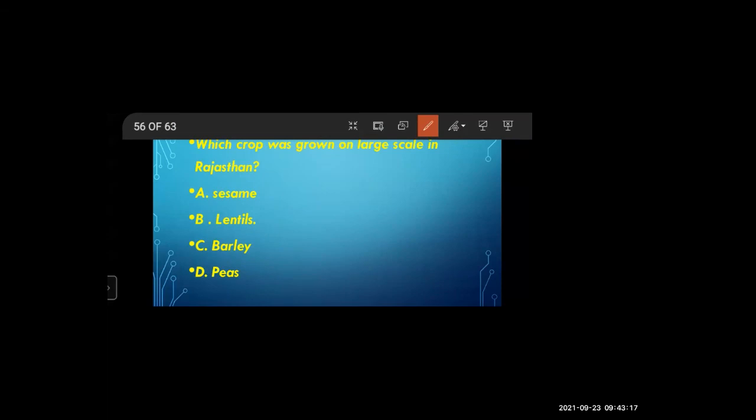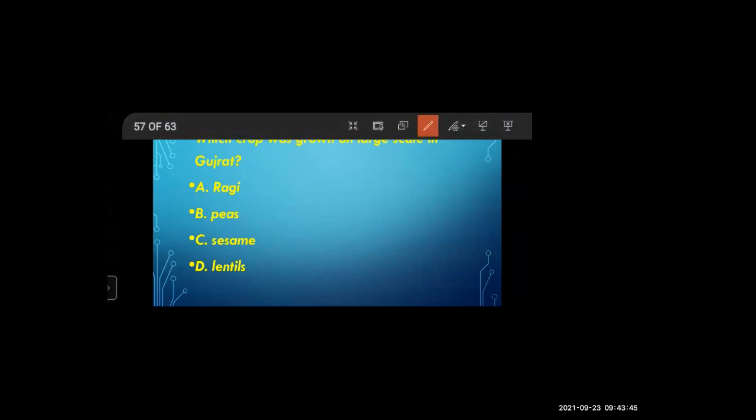Next, which crop was grown on large scale in Rajasthan? Sesame, lentils, barley, or peas? C. Very good. Barley. What's your name? Sridhanu. Very good, beta. Barley is the correct answer. Barley was grown on a large scale in Rajasthan. Very good. We'll see the next question.